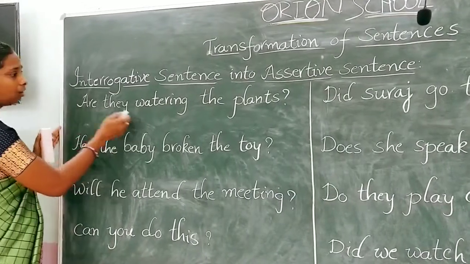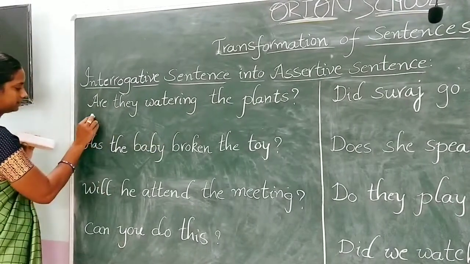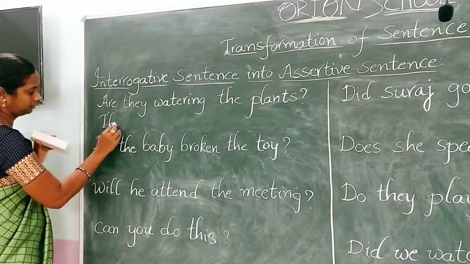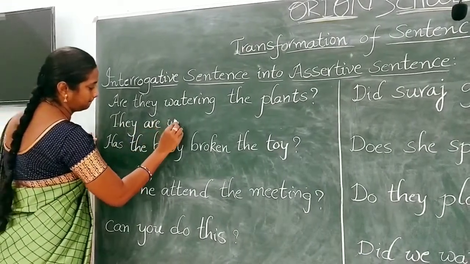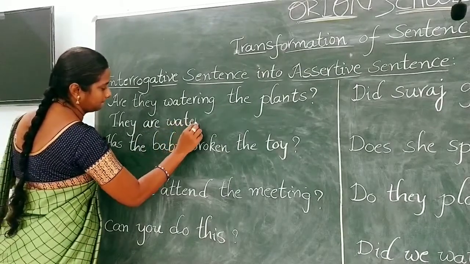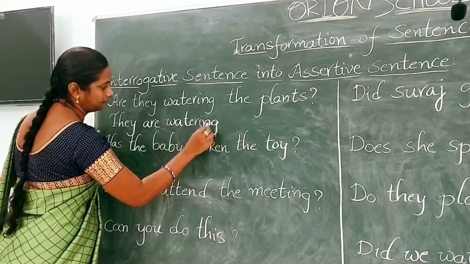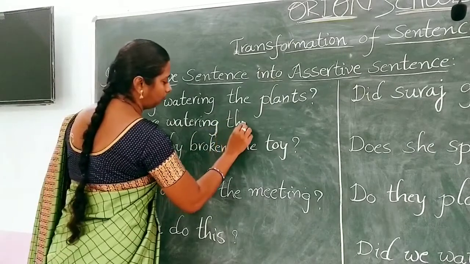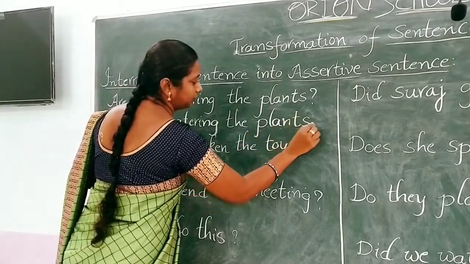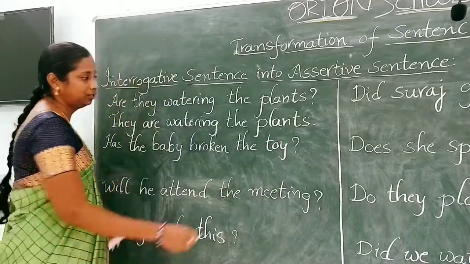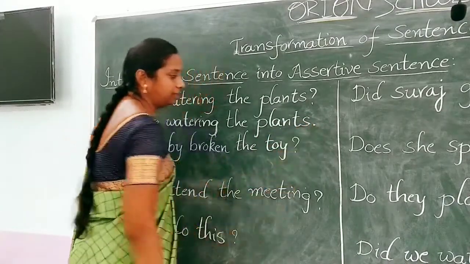"They are watering the plants." This is an assertive sentence, so we have to end it with a full stop.